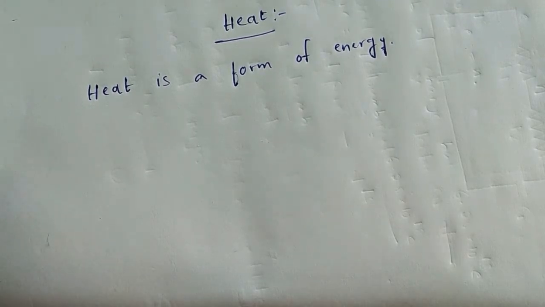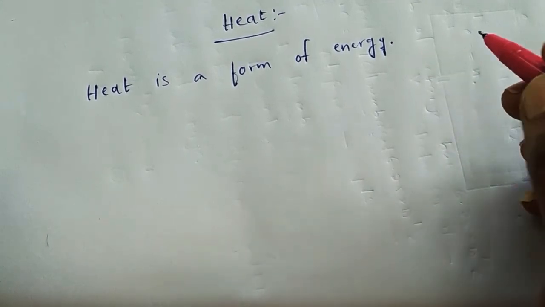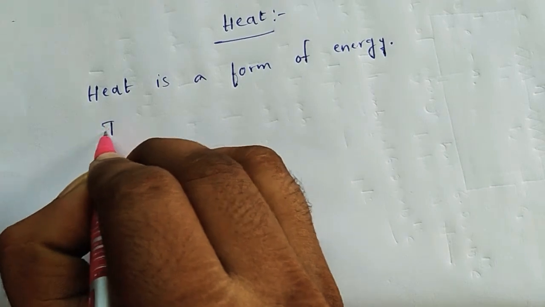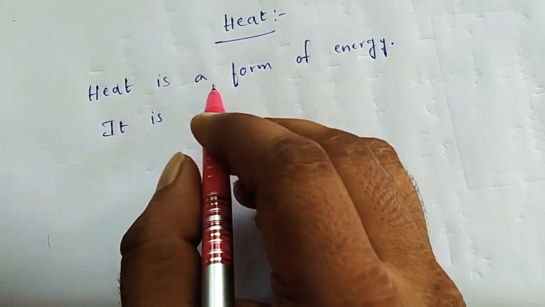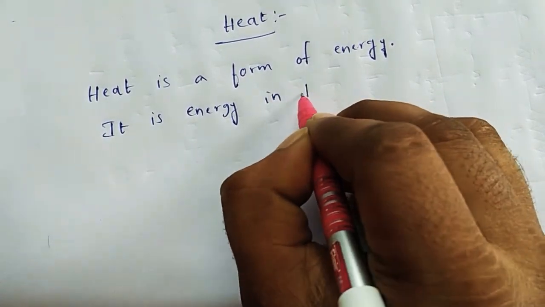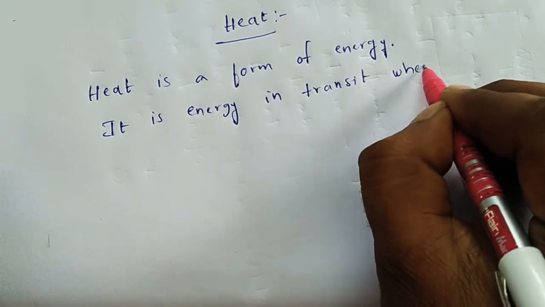And when this heat exists, that is very important, because so many people get confused between heat and temperature. It is energy in transit whenever a temperature difference exists.